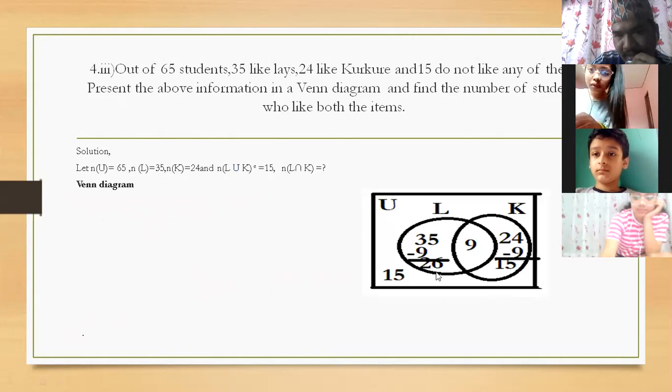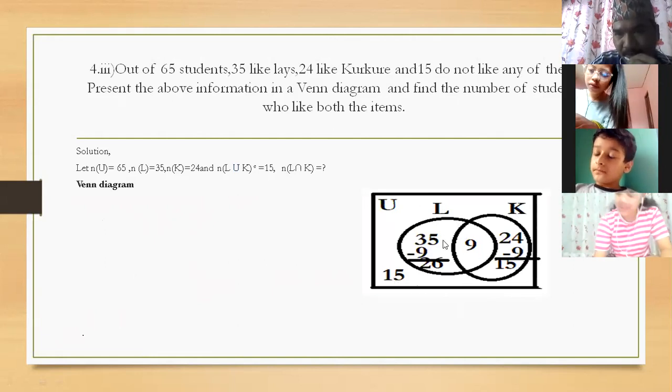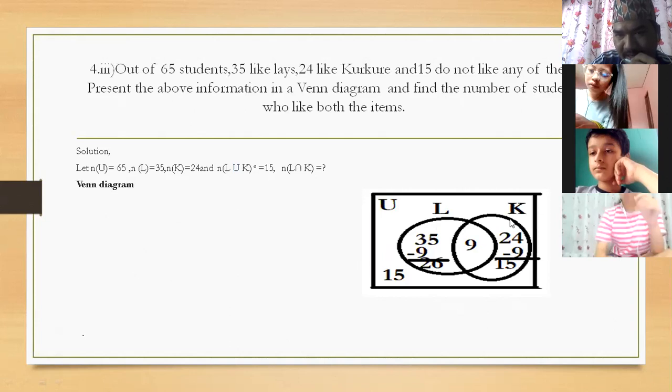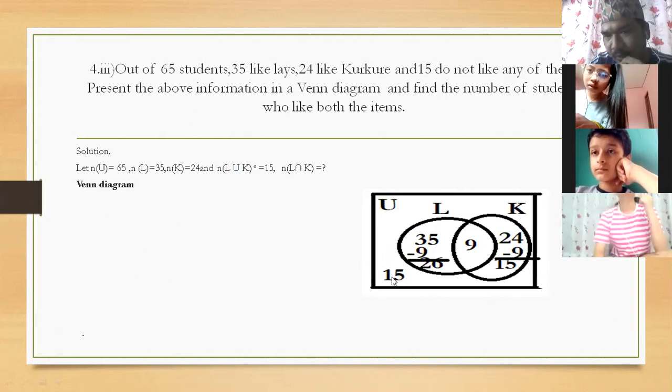This is L for Lays and K for Kurkure. Inside Lays there were 35, inside Kurkure there were 24, and outside Lays and Kurkure there were 15, right?